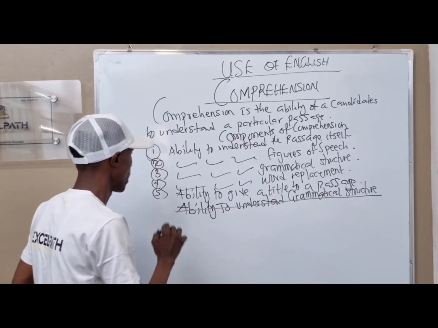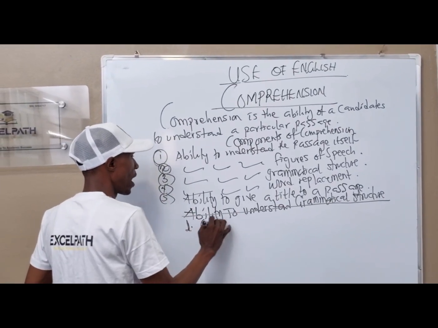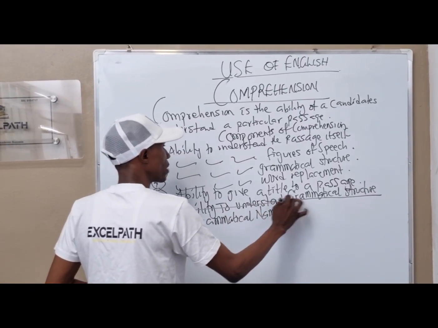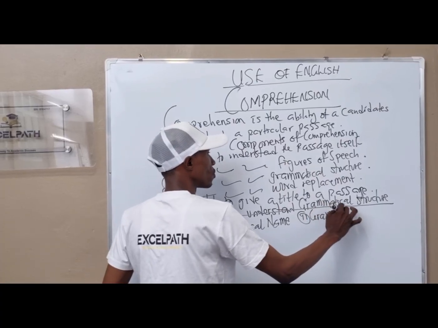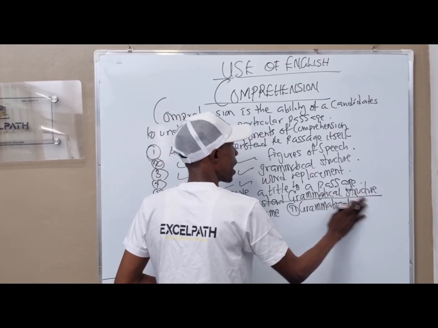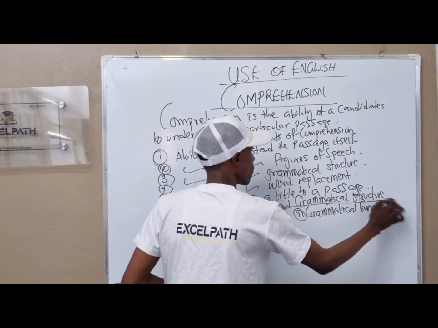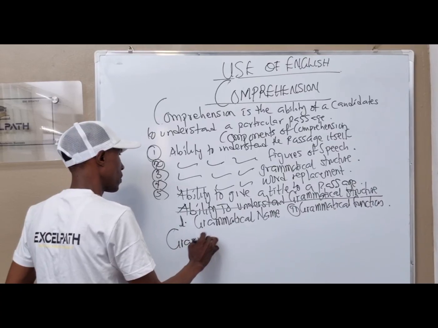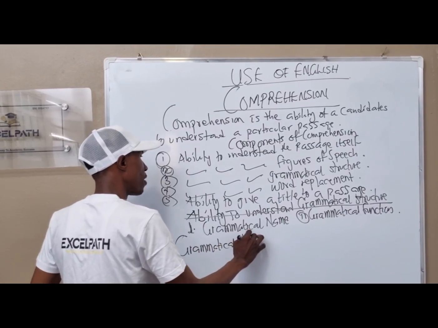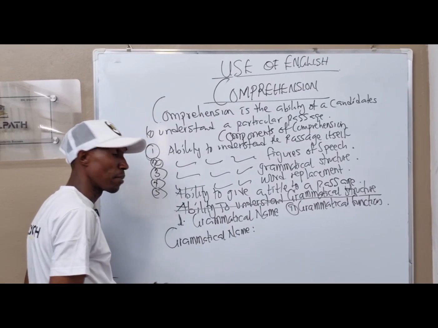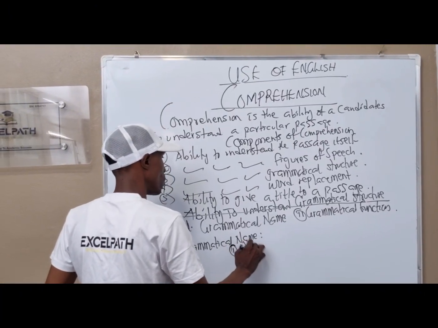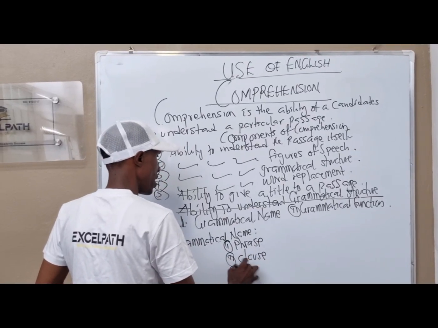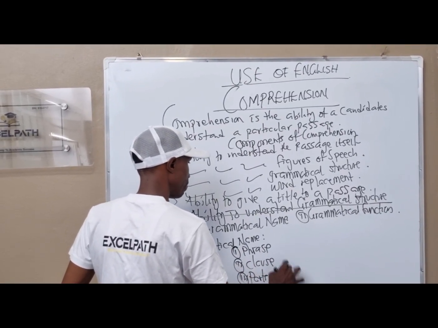This grammatical structure is classified into two. We have the grammatical name, and number two, we have the grammatical function. Under the grammatical name, we have three categories. Number one is your phrase. Number two is your clause. And number three is your parts of speech.